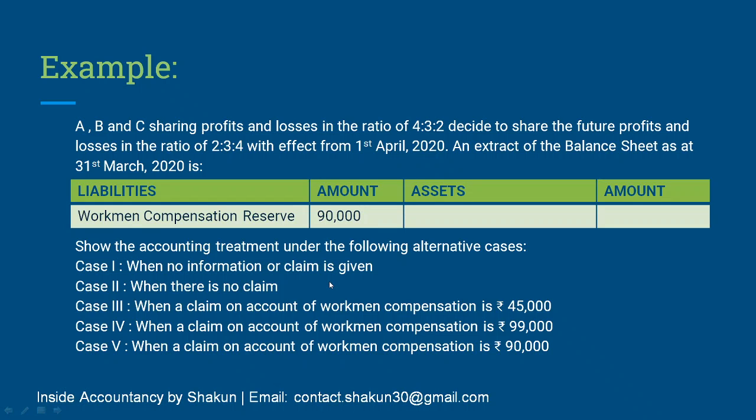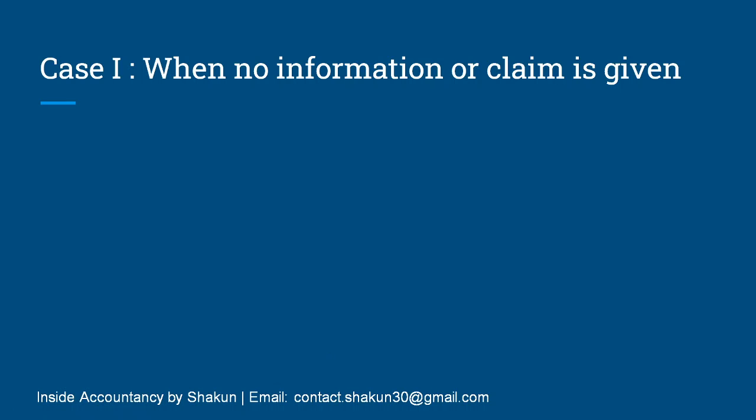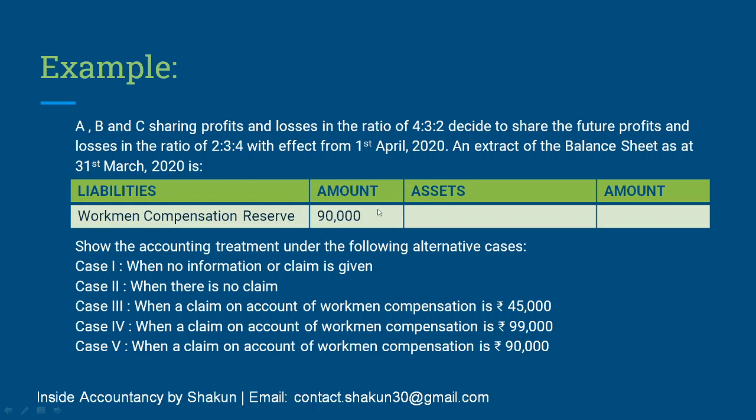I'll just move on to the next slide and we'll be reading the cases simultaneously. I'll be showing you the solutions also. So case 1 is when no information or claim is given. That means the workmen compensation reserve, as you can see, was 90,000, but additional claim or liability is not given